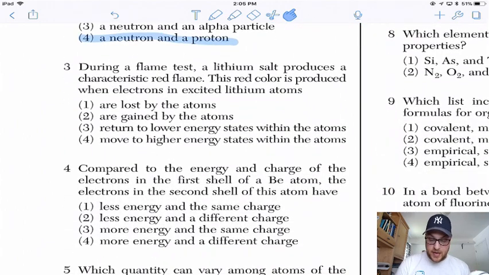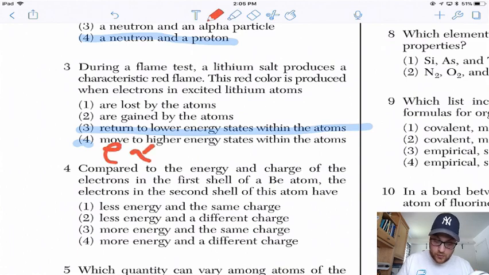During a flame test, a lithium salt produces a characteristic red flame. This red color is produced when electrons excited lithium atoms. This one I know for a fact I'm going to go over again tomorrow because it's a constant asked question, whether it be multiple choice or short answer. It's all about the electrons moving to a lower energy state. So it goes from excited to ground.